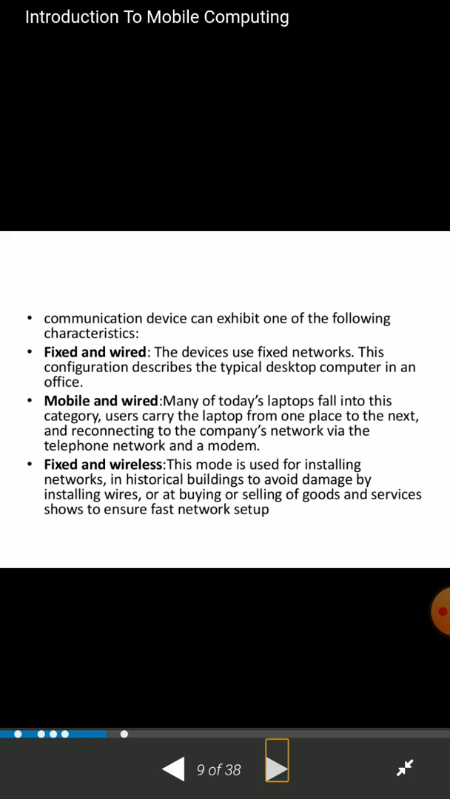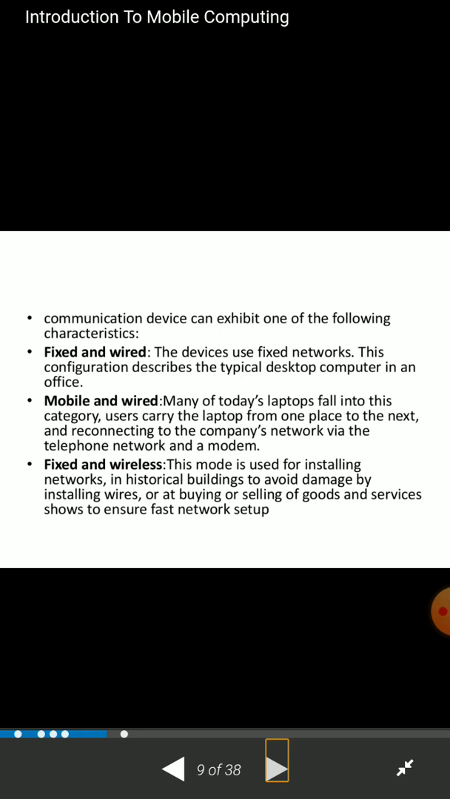A communication device can exhibit the following characters. In any device, the communication can exhibit the following characters. How is it communicating with the mobiles? Okay, we are exhibiting fixed and wired communications. It has the following characters. What are the characters here?